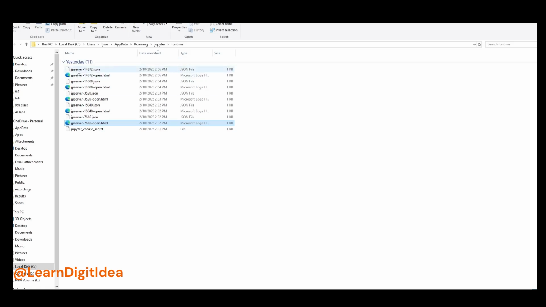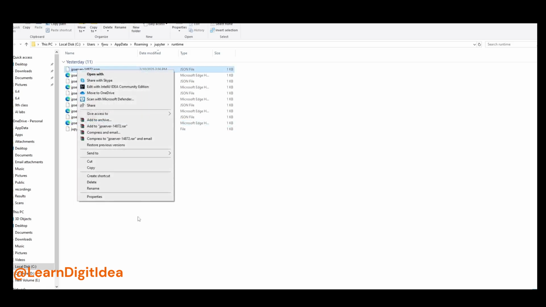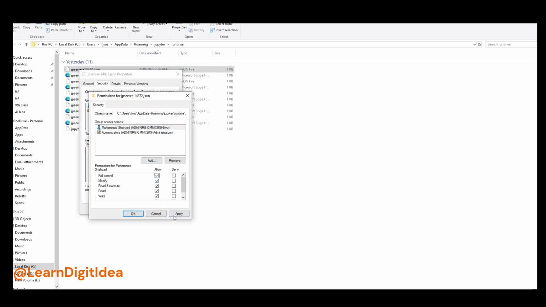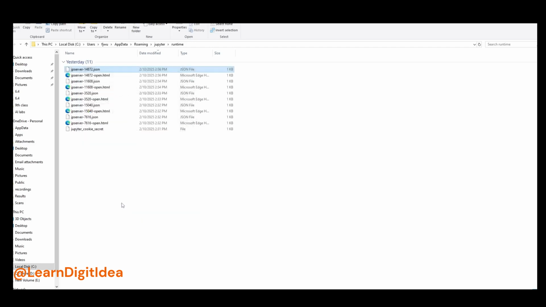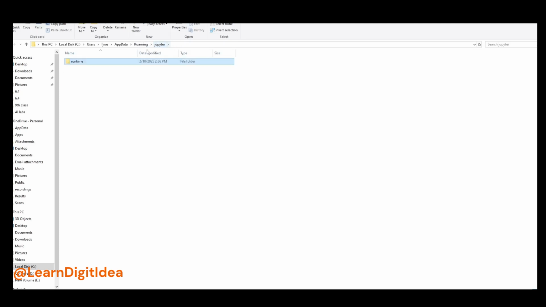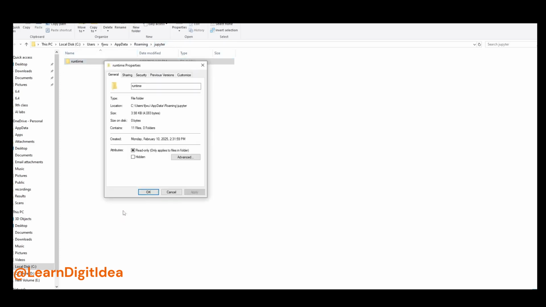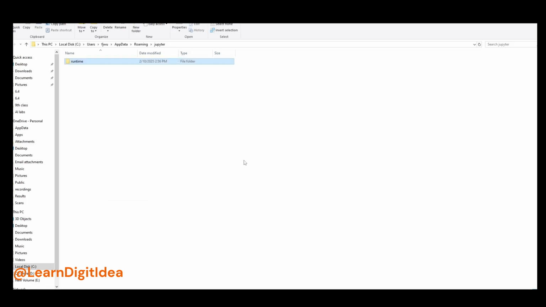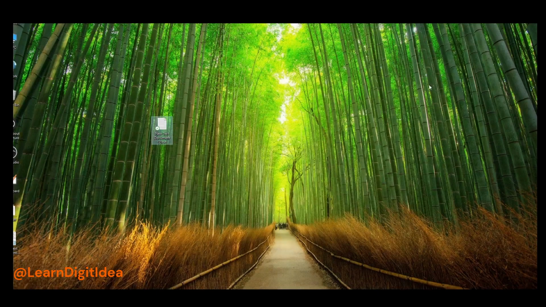Okay, and just for rechecking, I am checking the properties and security. Yes, here is also an option. Yes, give full permissions. Give all JP servers full permissions. I also went back to the directory, runtime and security. Yes, no option, there is nothing to do here. I have completed all the things before that, and try this, it will resolve your issue.